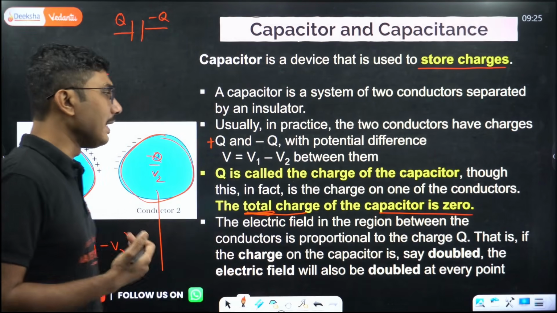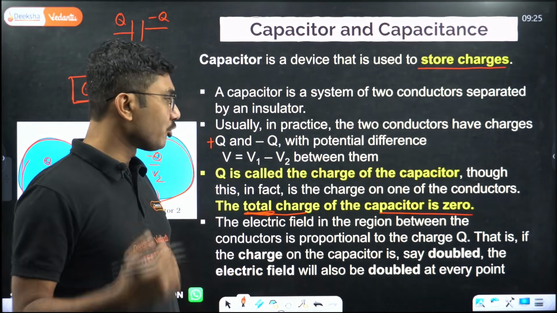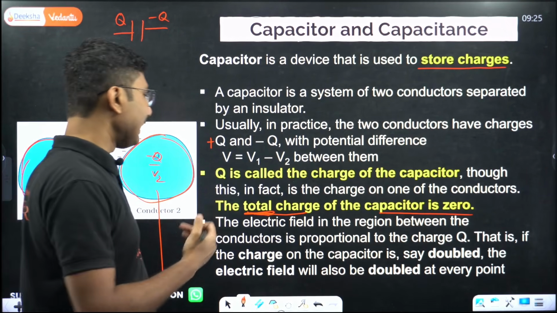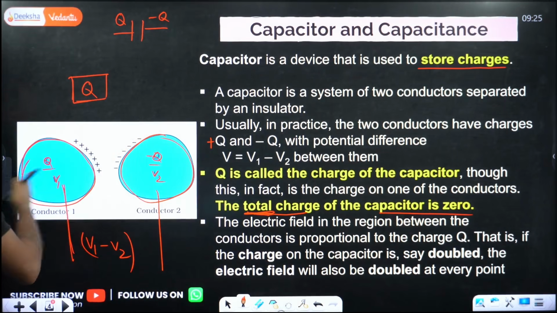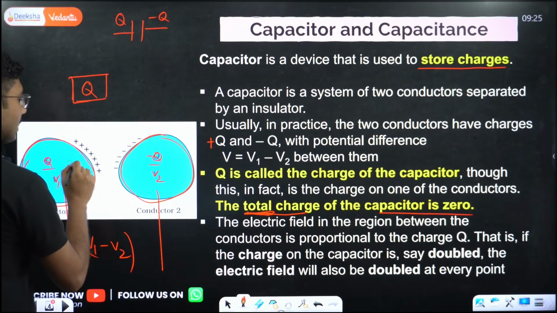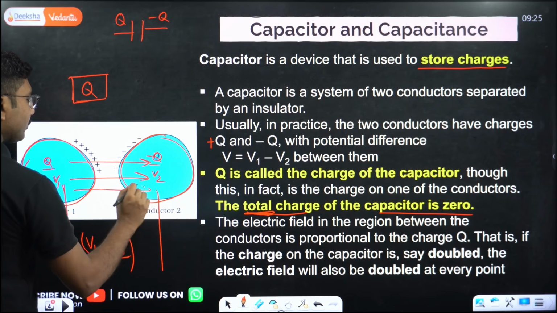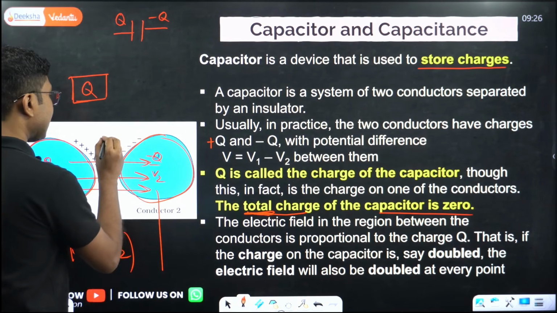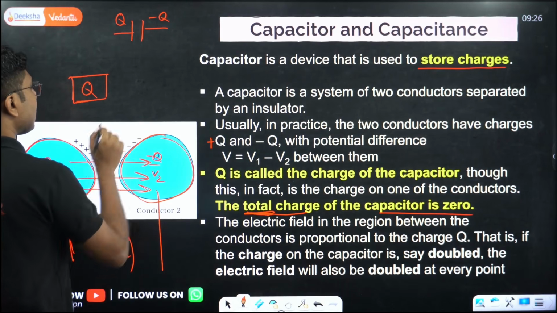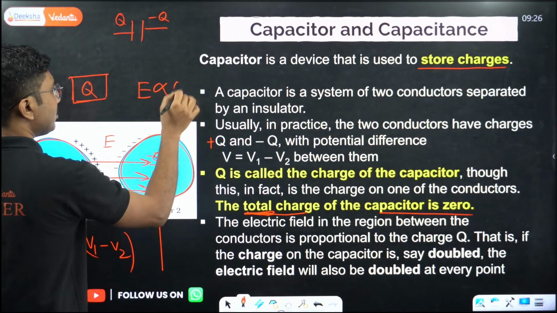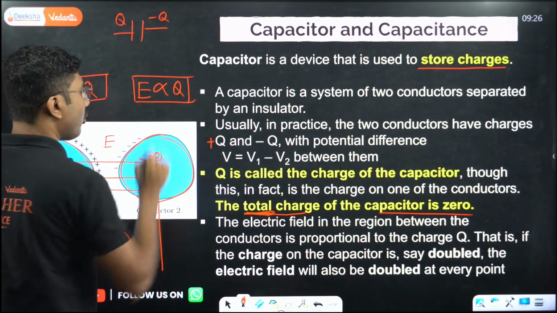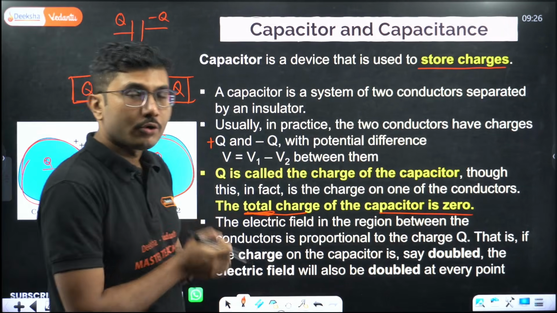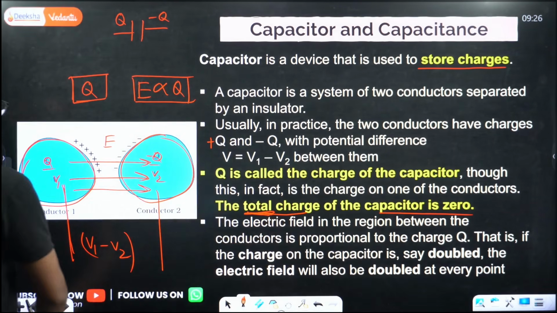The electric field in the region between the conductors is proportional to the charge Q. That is, if the charge on the capacitor is doubled, the electric field will also be doubled. Now what is the electric field between two plates? The electric field will obviously be from positive to negative, right? So if you increase the charge, the electric field will also increase. So the electric field between the plates is proportional to Q. This is also a potential MCQ point. Remember that the electric field is proportional to the charge Q. Clear? Now let's move on.